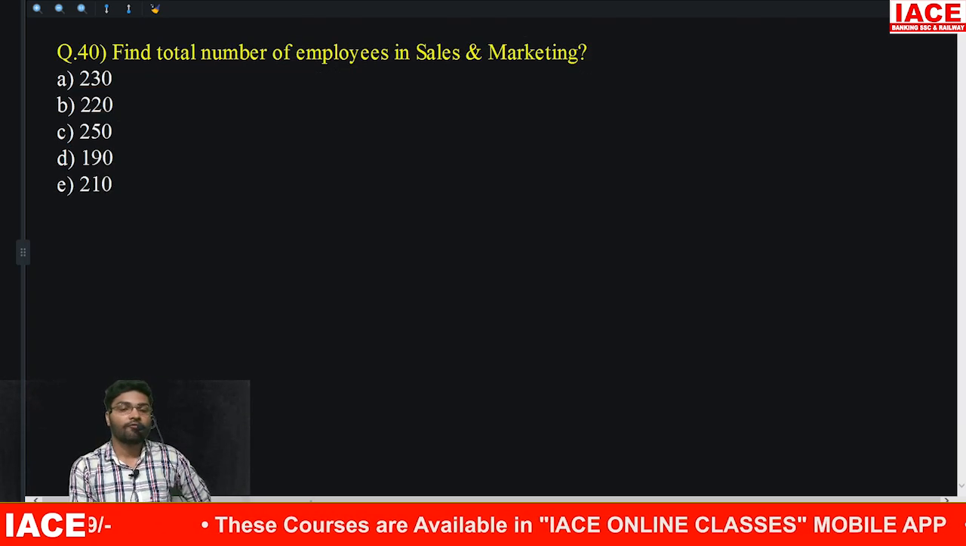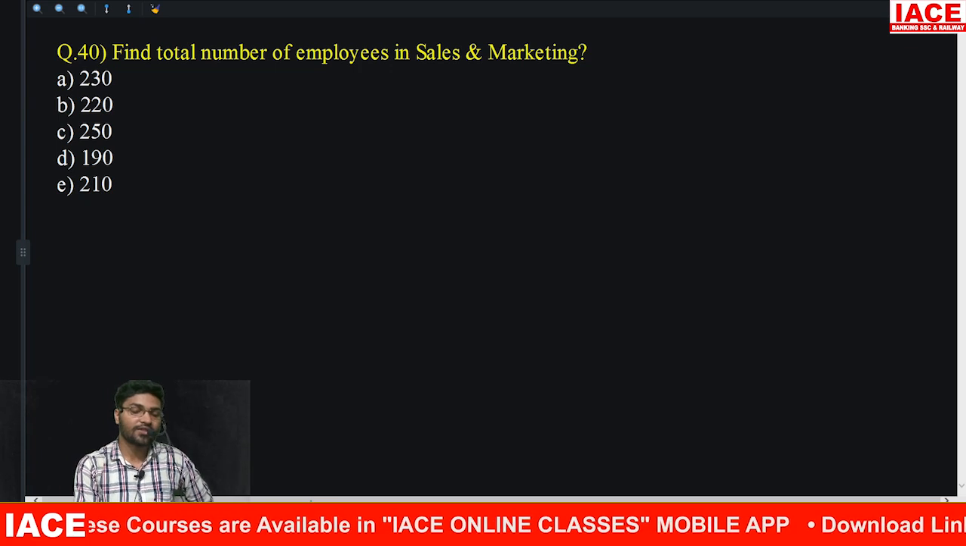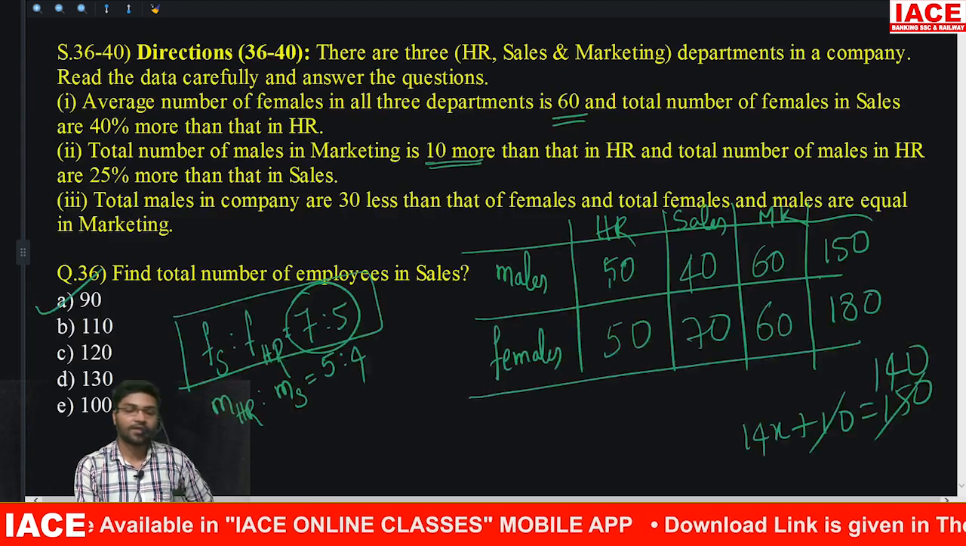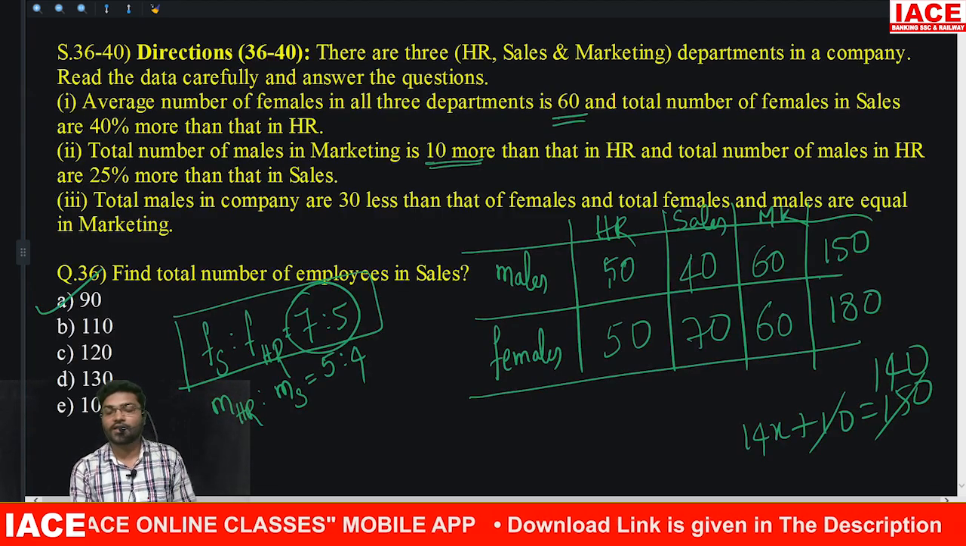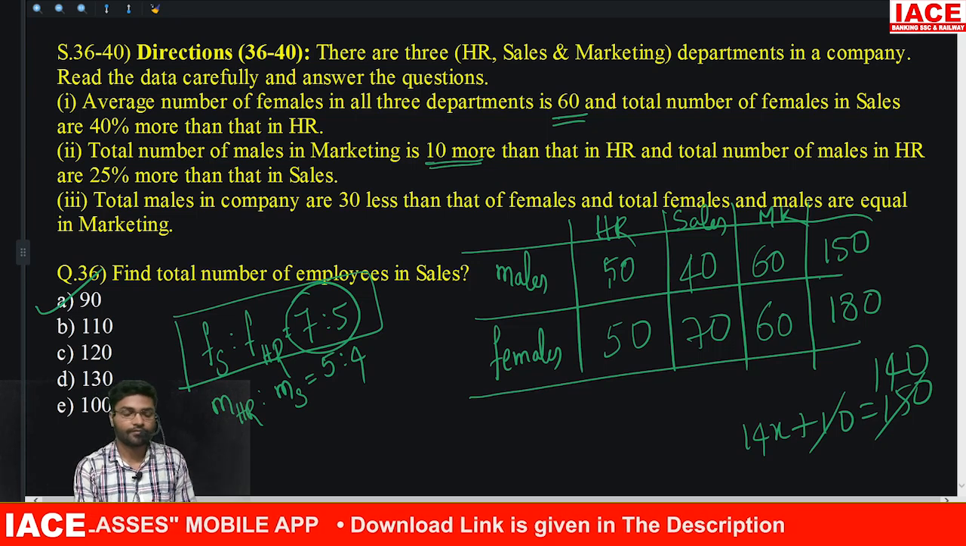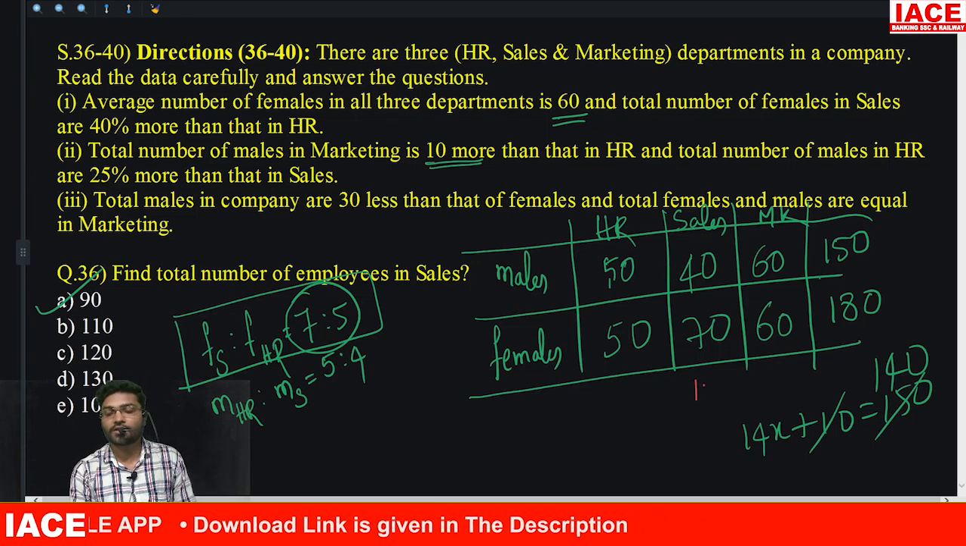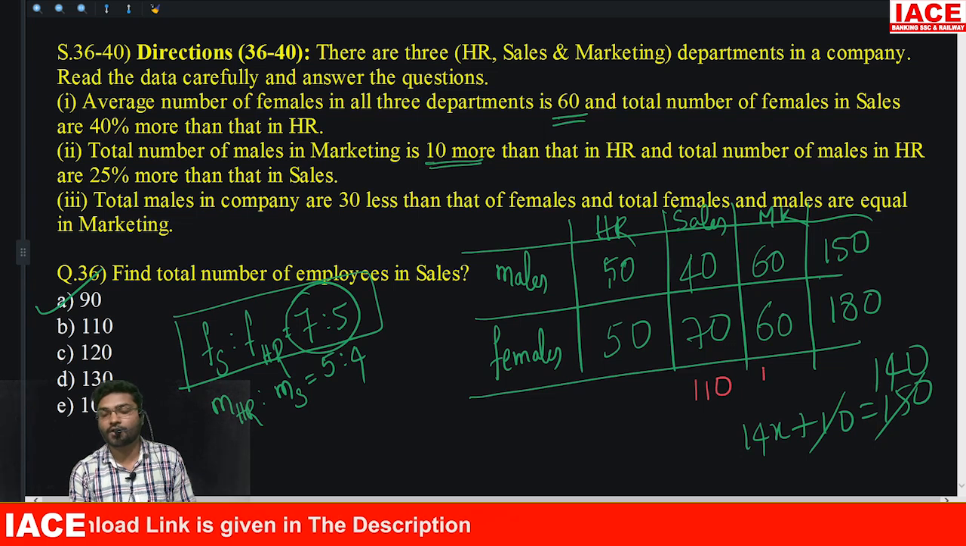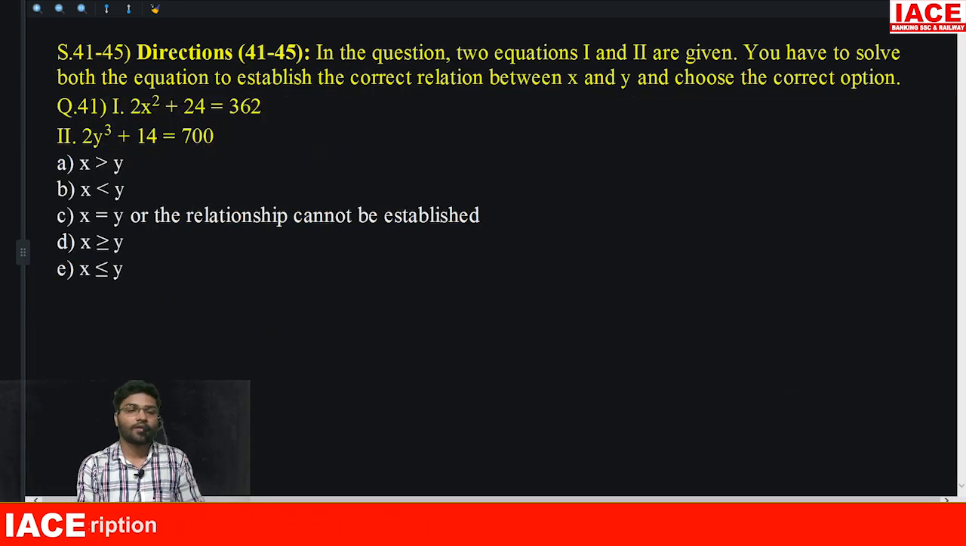40. Find out the total number of employees in sales and marketing. Sales marketing total. Sales total is how much? Sales total is 110. Marketing total is 120. Total will be 2000. Quadratic equation.